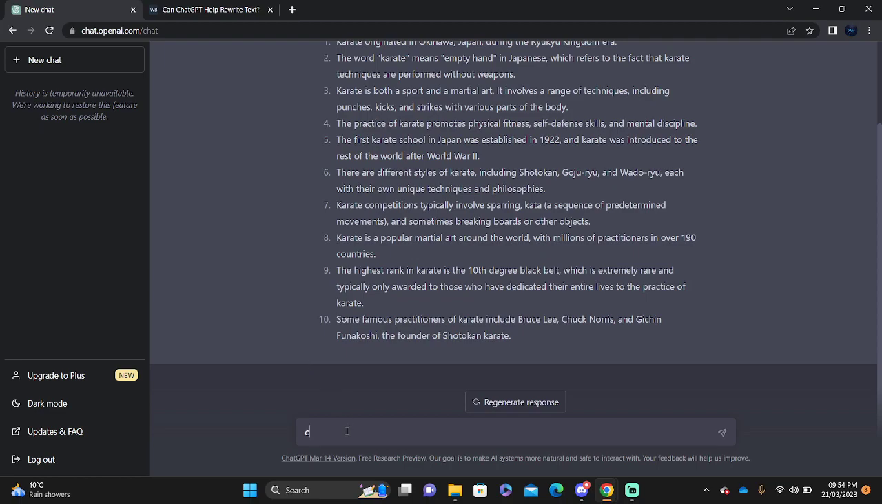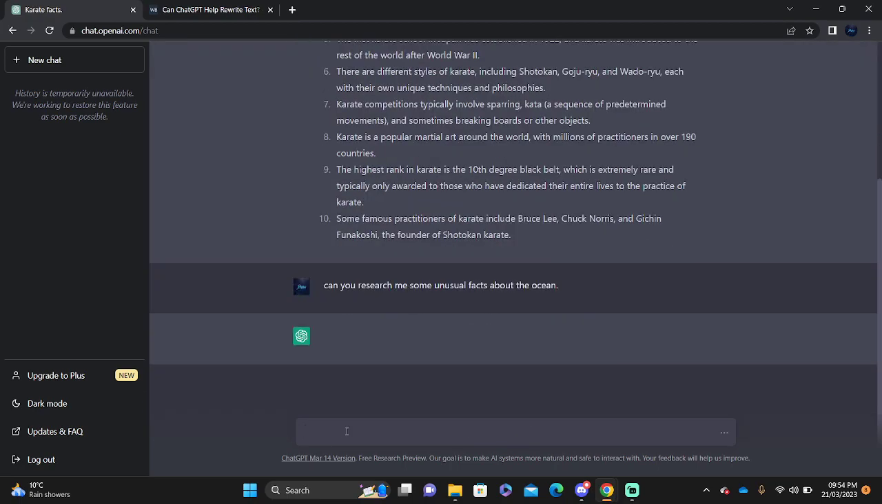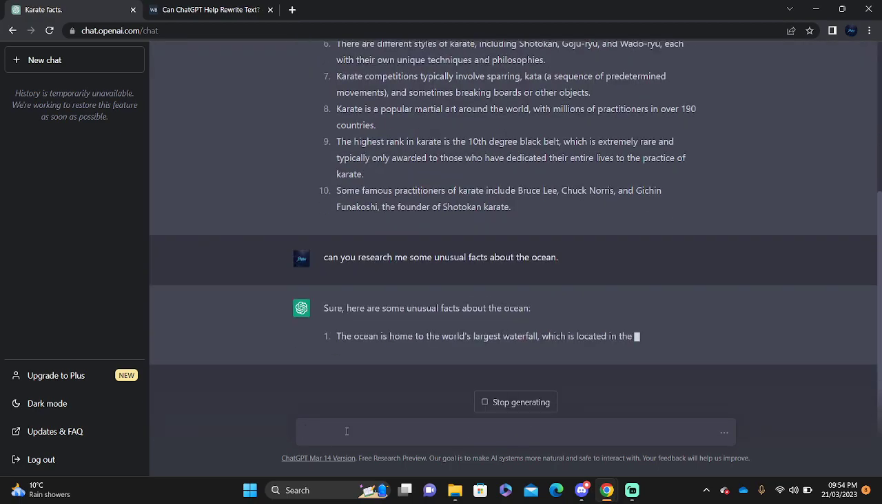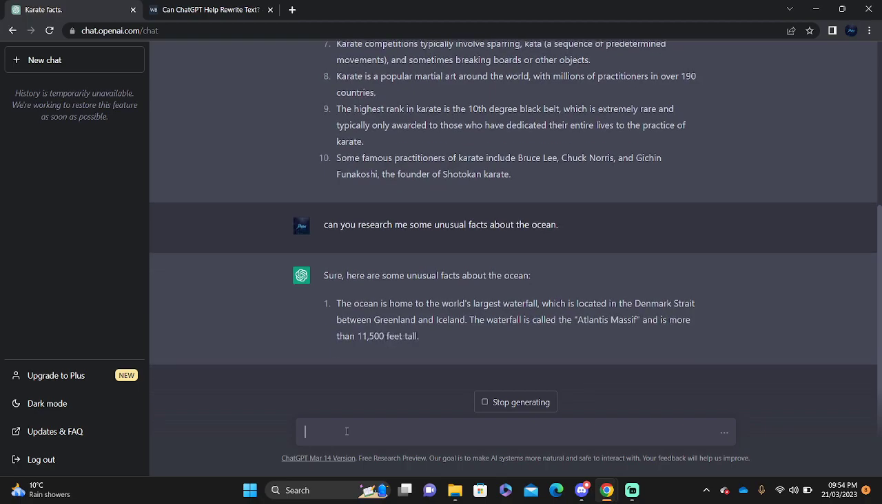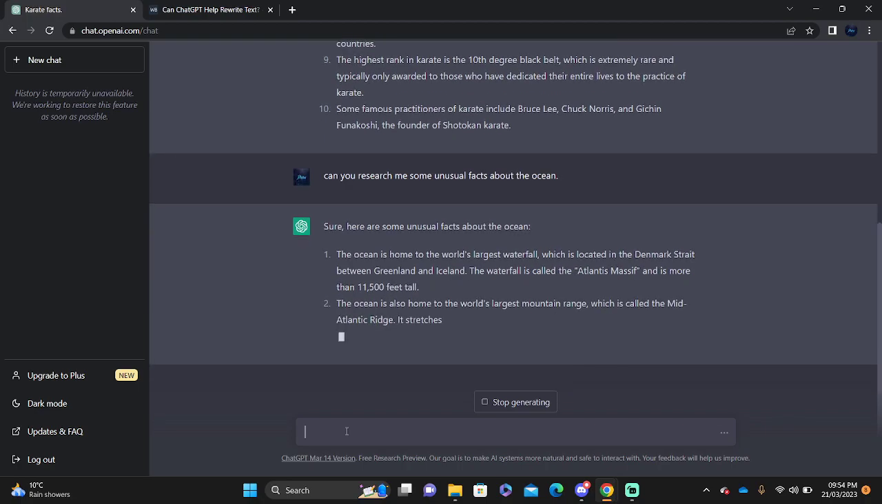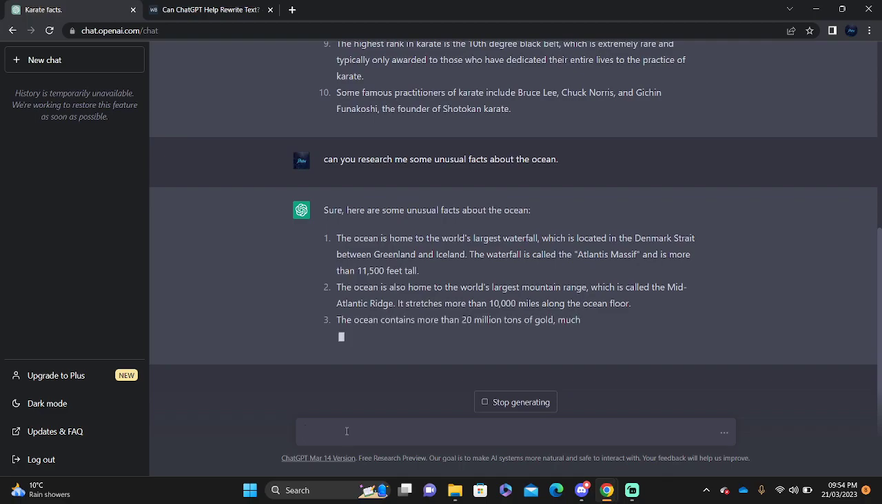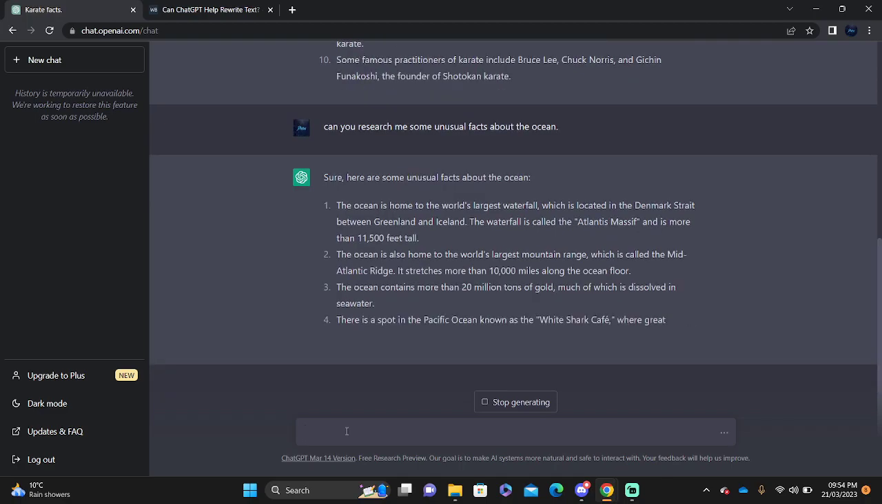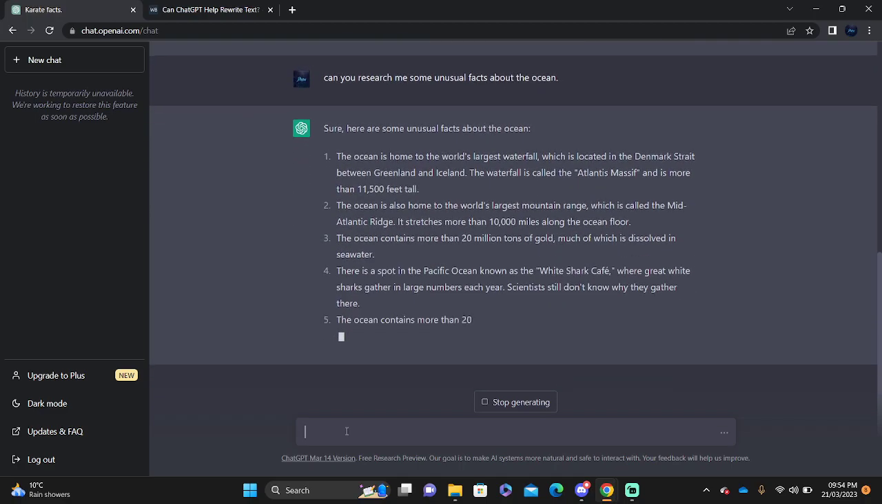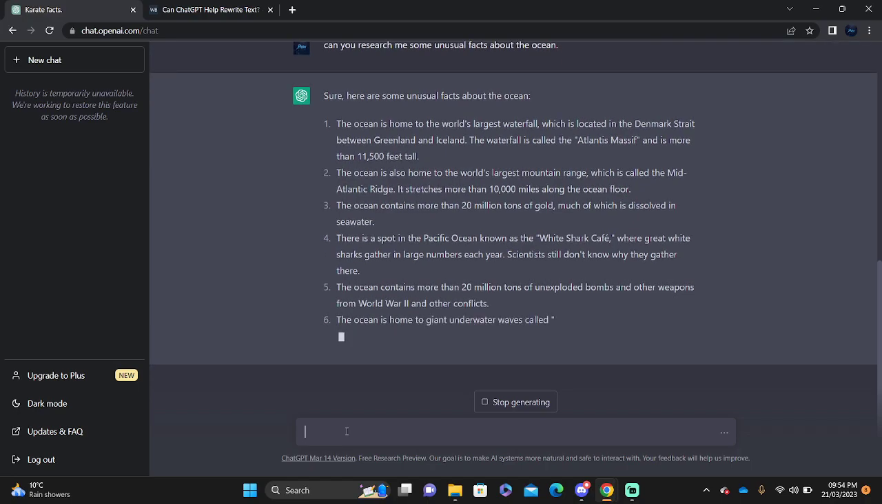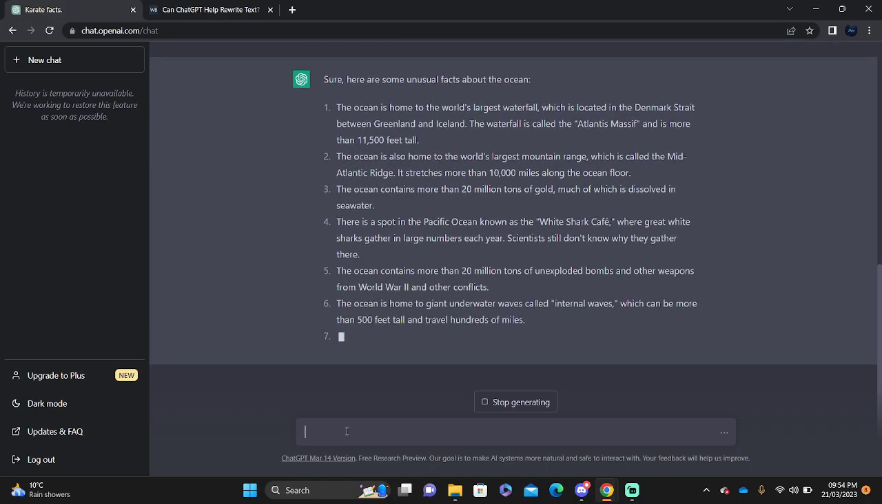Or you can say, can you research me some unusual facts about the ocean? And this will tell you some unusual facts about the ocean, allowing you to understand more about how big the ocean is and how we can't even comprehend that we only know 10% of it actually. And it'll tell you more and more facts about it.